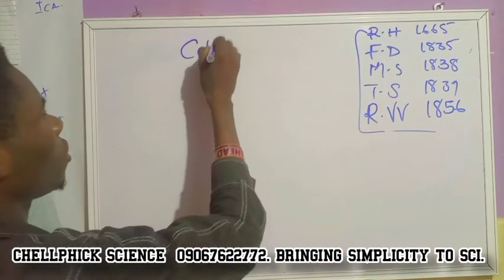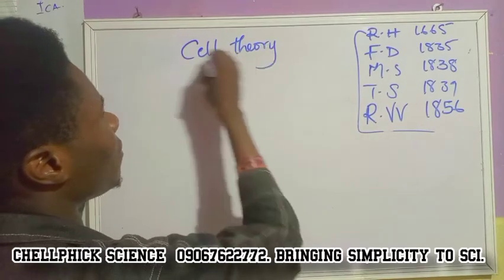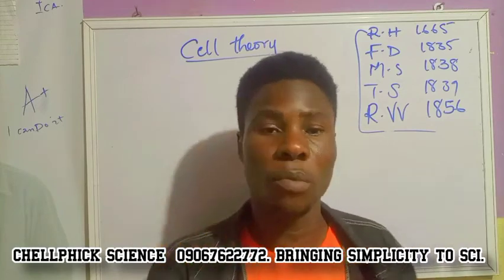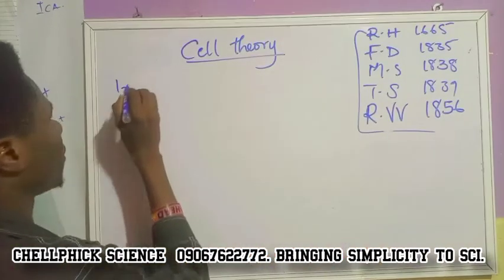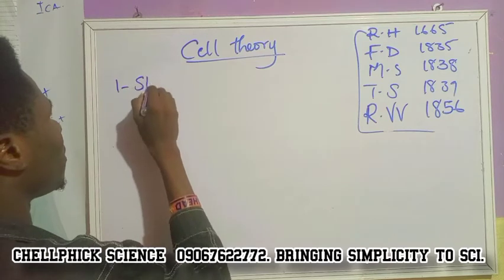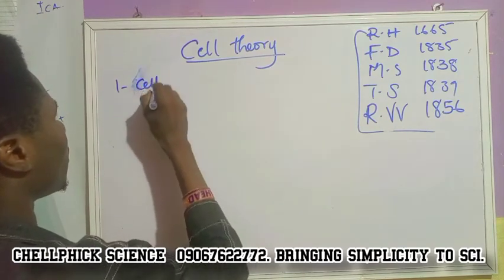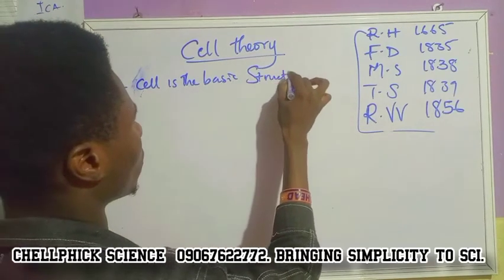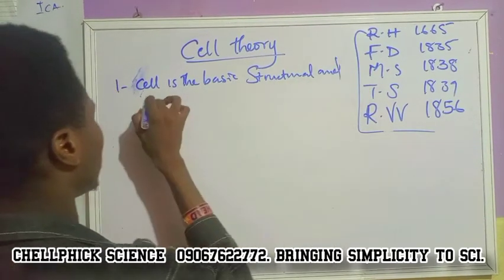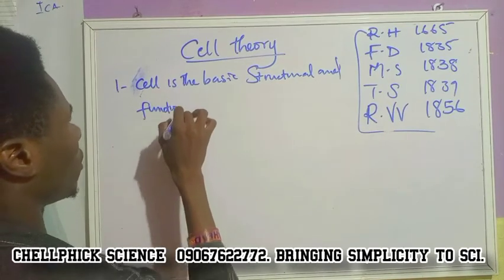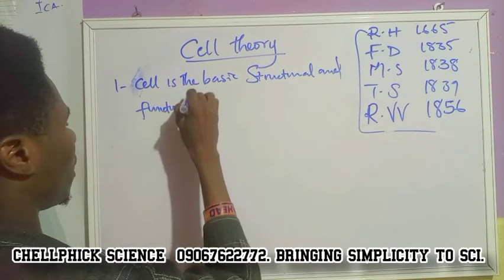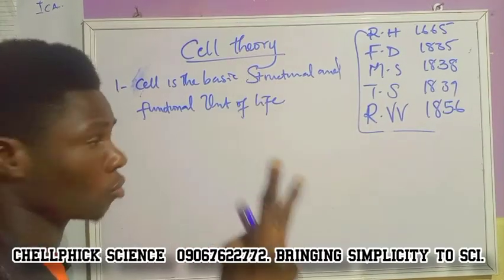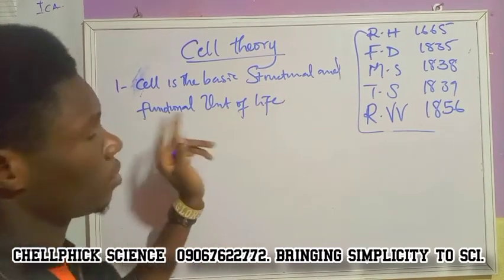Now let's look at cell theory. Cell theory simply means, with everything we have known about the cell, what is the summary of everything? Number one, it states that the cell is the basic structural and functional unit of life. Some textbooks split this into two: number one is the basic structure, number two is the basic function.